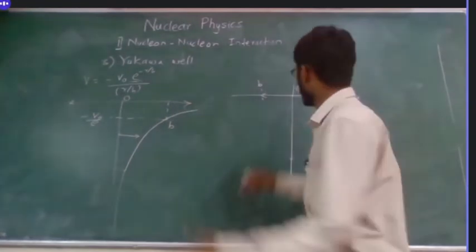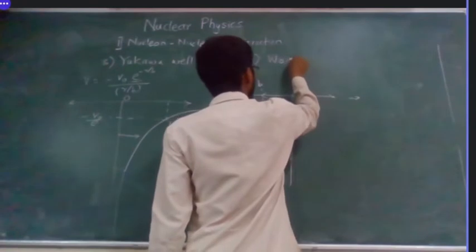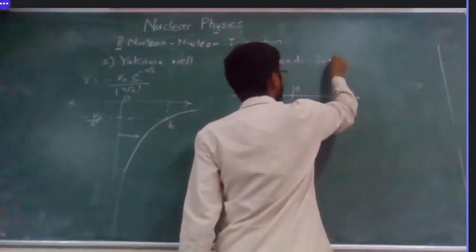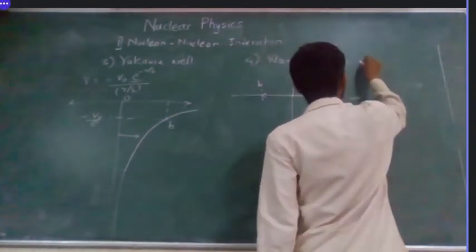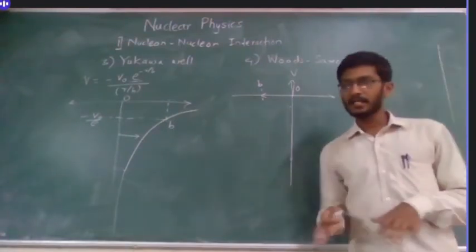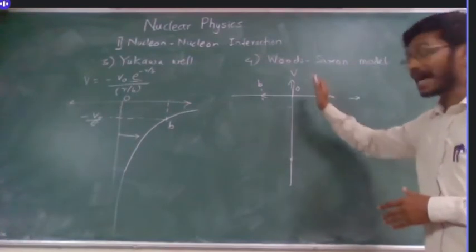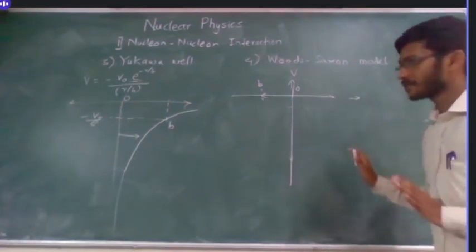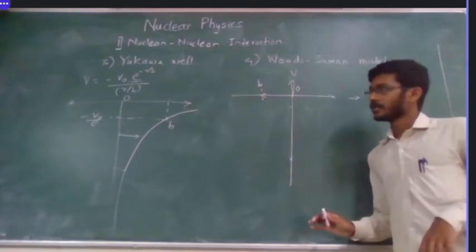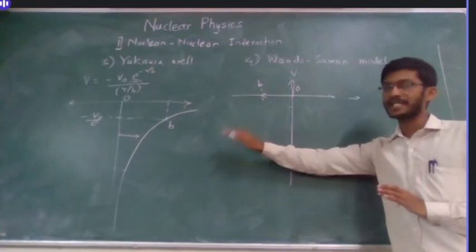The fourth model we are going to see is the Woods-Saxon model. These are the names of scientists. What these two scientists proposed is that the width and the height of the potential are also finite. So we can say this is a modification of the finite square well potential.